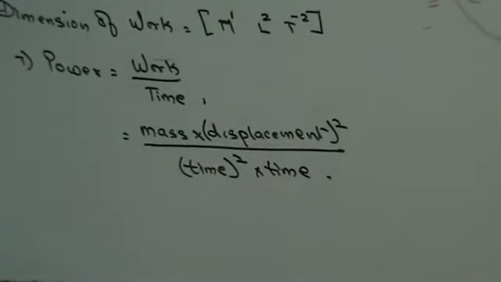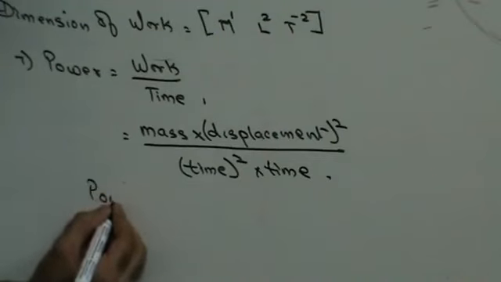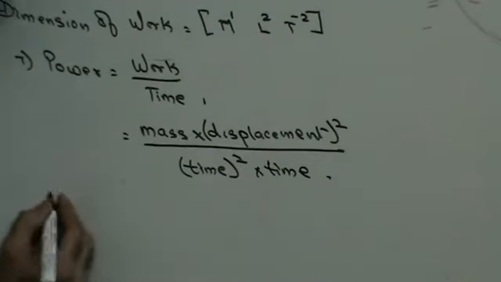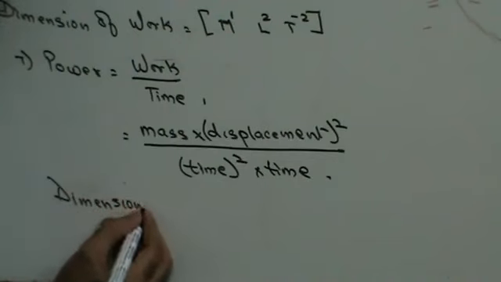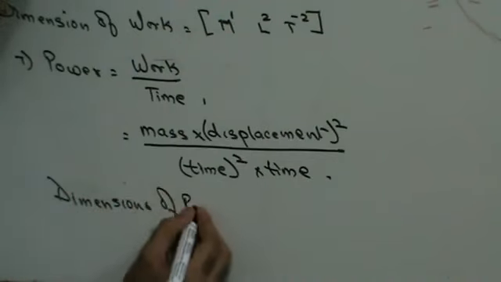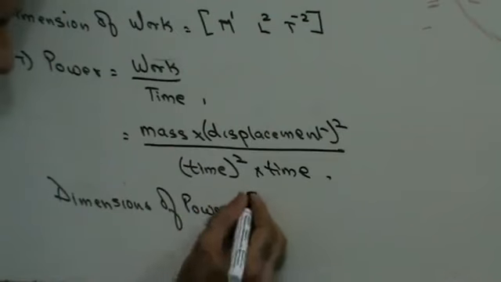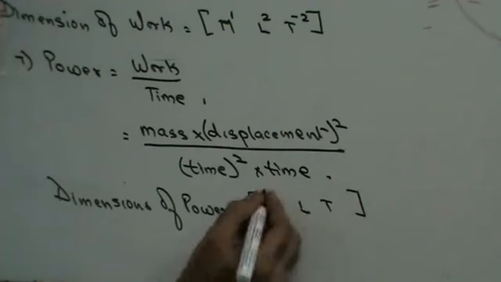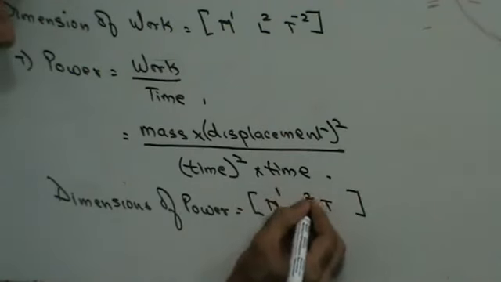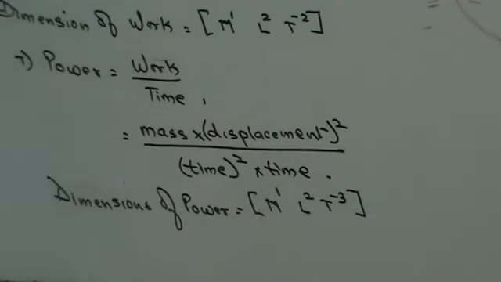Thus, I can say that dimensions of power is MLT, M1, L2, T-3. Fine, do we get this thing here?